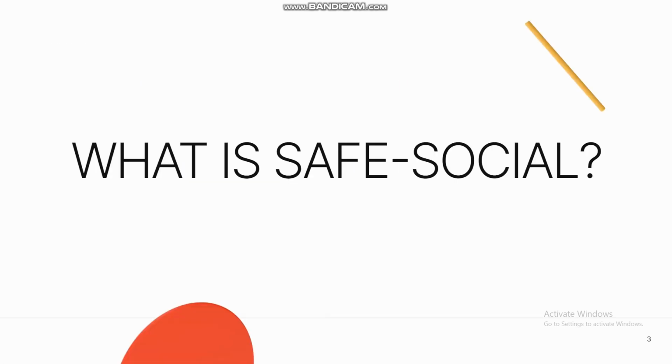So what is Safe Social? Safe Social is a social media platform engineered with the key objectives of fostering a secure and a positive online environment for its users. This platform integrates machine learning and a neural network algorithm to identify and mitigate instances of cyberbullying in real time. The feature of Safe Social lies in its ability to process and understand local dialects, specifically Singlish language, allowing for more accurate detection of harmful content over the platform.